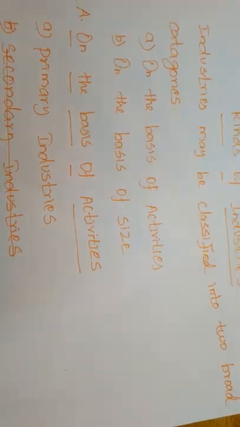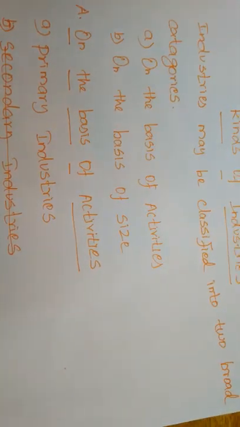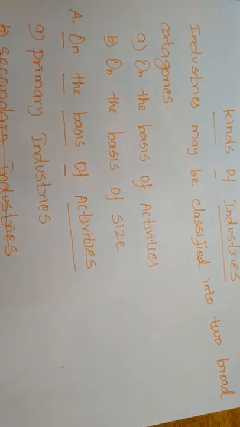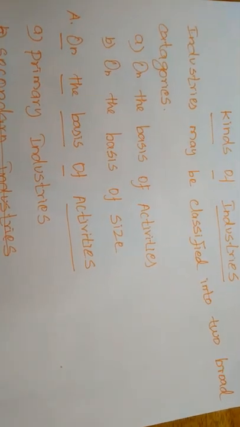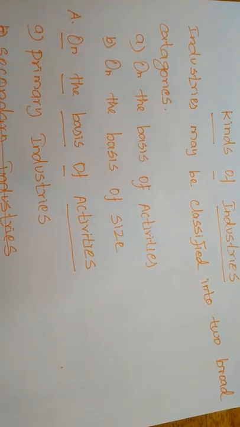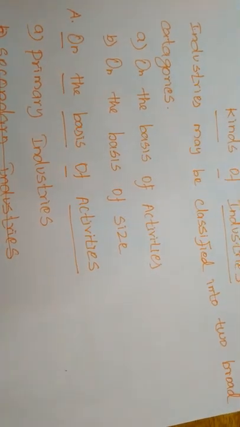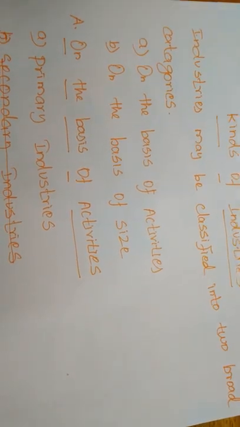Without these three factors we cannot cultivate any crops. So we have to arrange these natural resources for the purpose of cultivating crops.